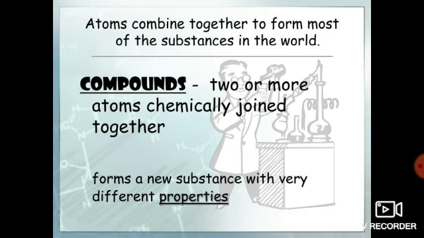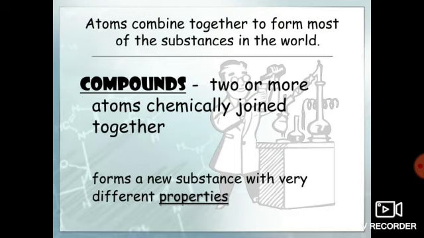For example, water. In water, two atoms of hydrogen and one of oxygen are present. If we see its proportion by weight, it is 1:8. That proves that they are always combined in a fixed proportion by weight. Similarly, let's take the example of common salt. Common salt is sodium chloride, that is NaCl. It's also a compound because it is made up of two elements, sodium and chlorine. So compounds are the combined form of elements. When two or more elements combine together, they form compounds.